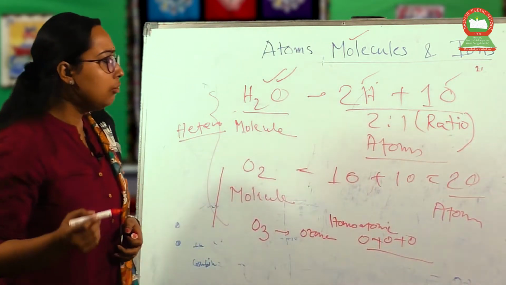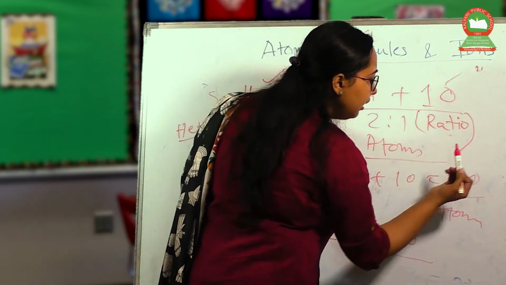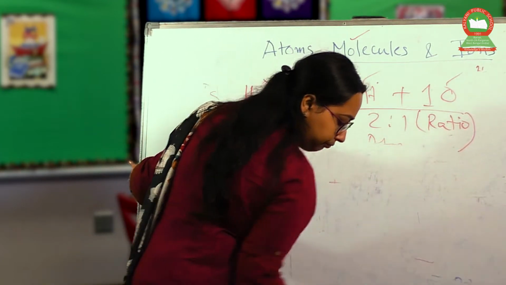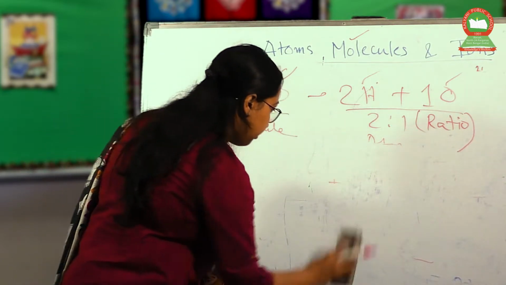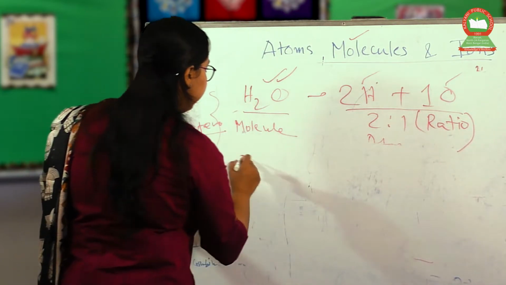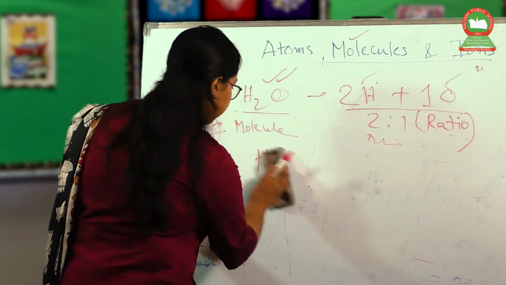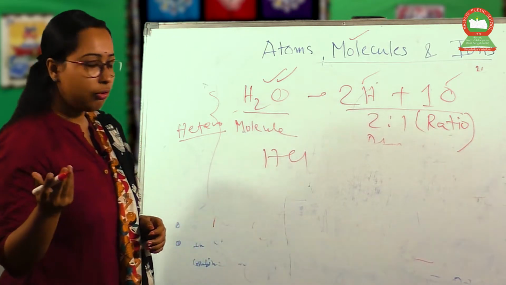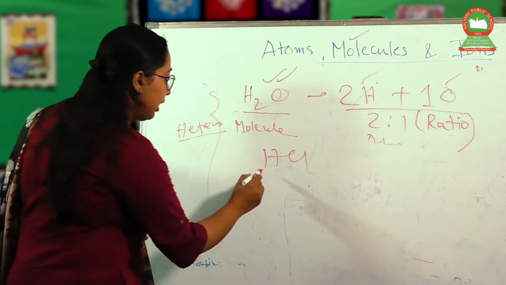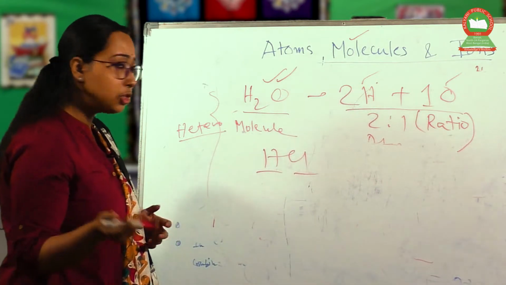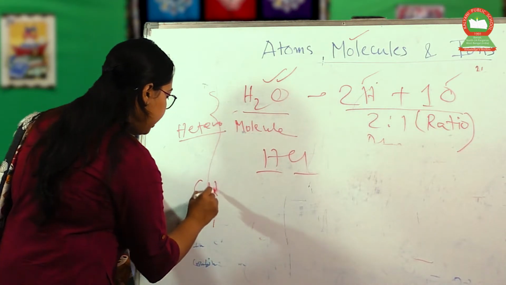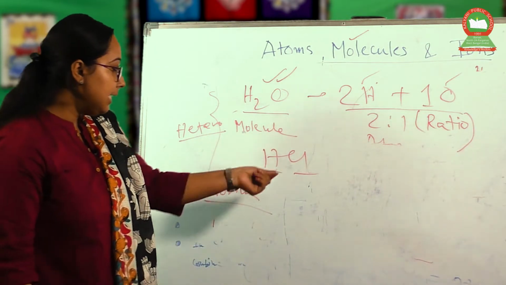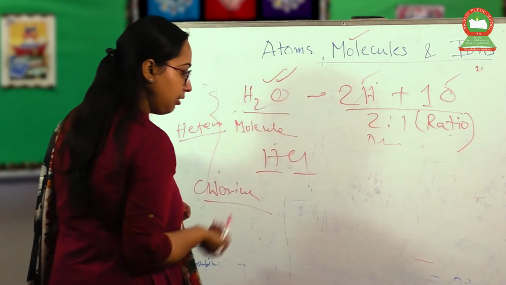There are lots of molecules. If we take a simple one, HCl. HCl means hydrochloric gas or hydrochloric acid. So what is that? H and Cl. Cl stands for chlorine, and H is obviously hydrogen.